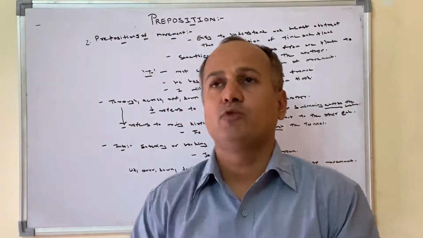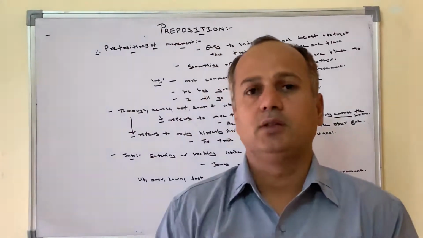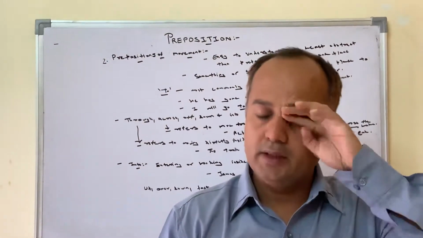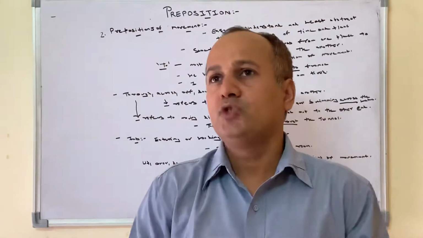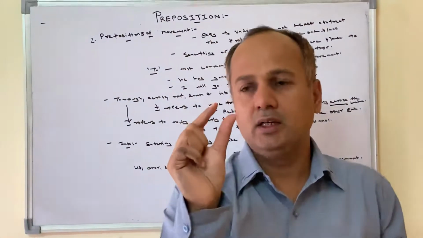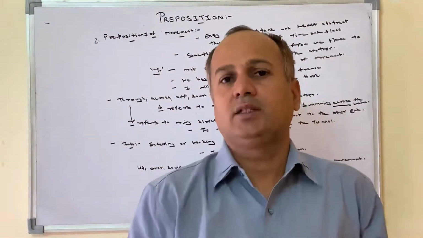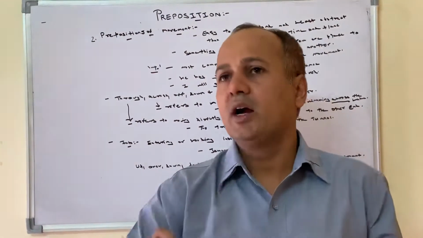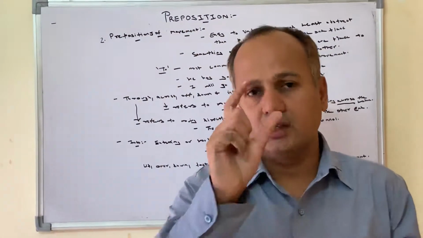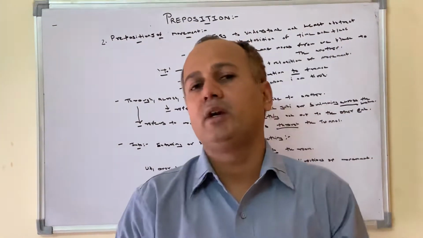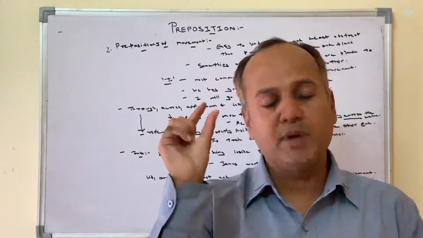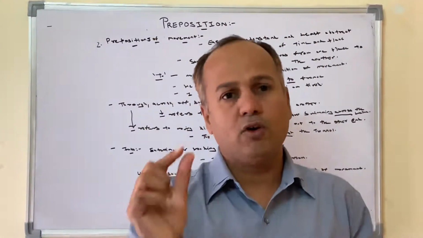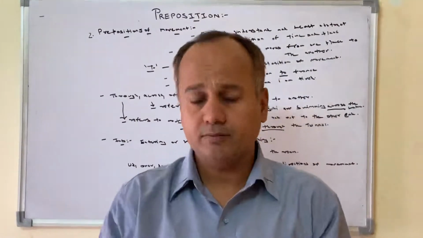Always remember, prepositions are a very important part, like the adverb, the verb, the tenses, noun, pronoun, adjective, conjunction. Prepositions are usually of 6 letters or less. A preposition can't be longer than 6 letters. This is a very important point to identify a preposition. They are always a maximum of 6 letters or a minimum of 2 letters.